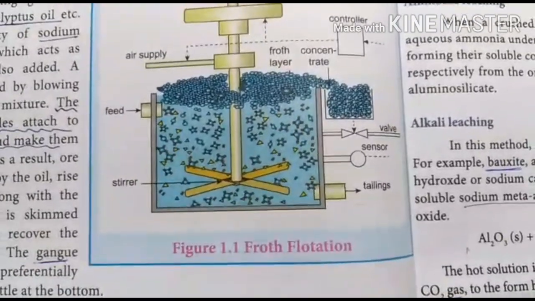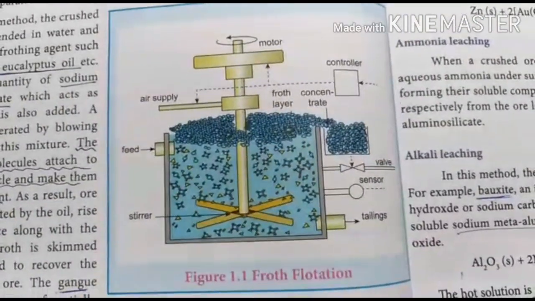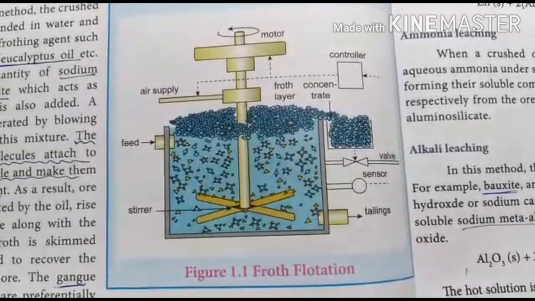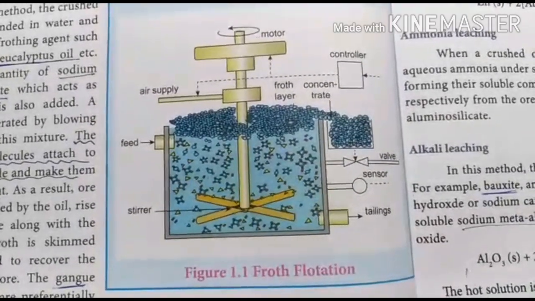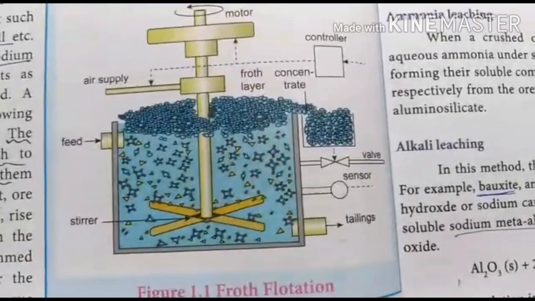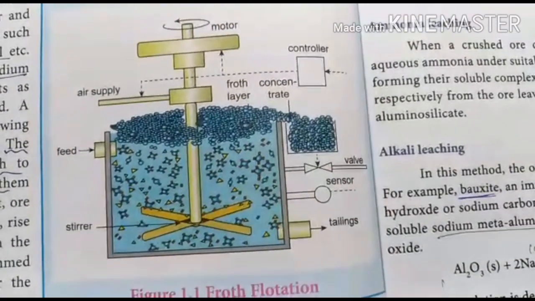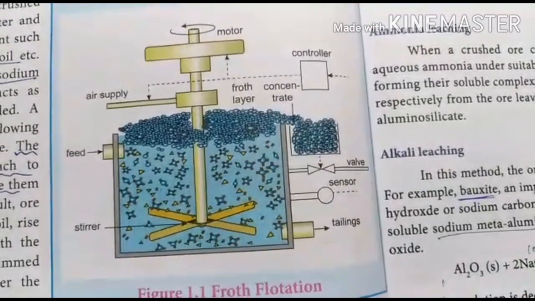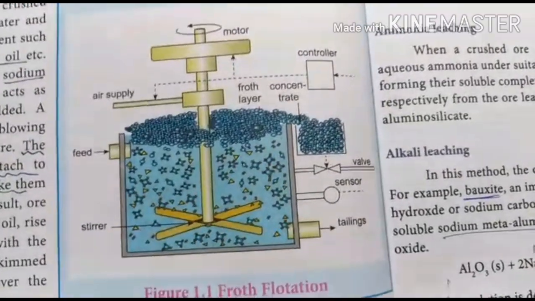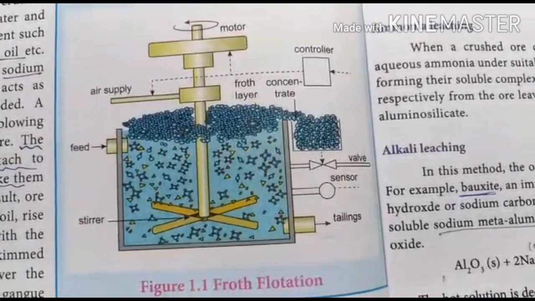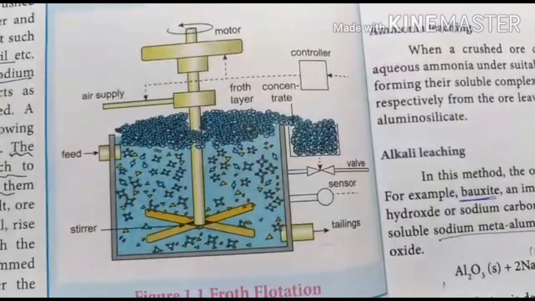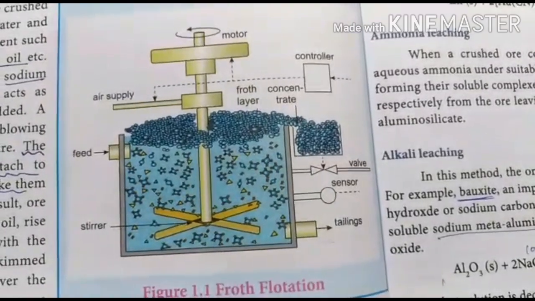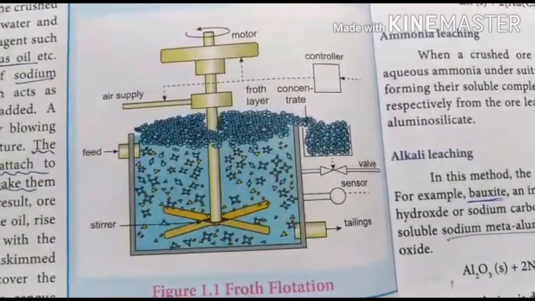Then to that you have to add the frothing agent, so that the agent will create the froth. Generally pine oil or eucalyptus oil is used as the frothing agent. And to that you have to add sodium ethyl xanthate, which acts as a collector. Then to this mixture you have to blow air, which will produce the agitation.